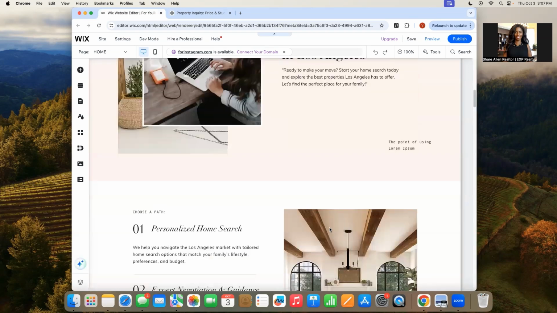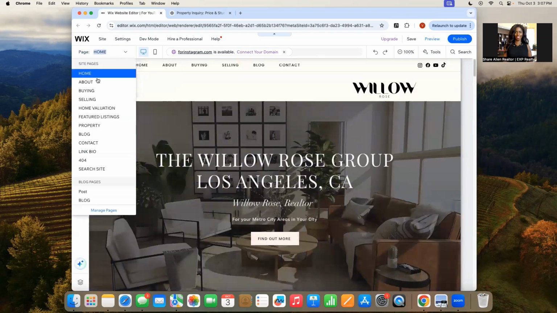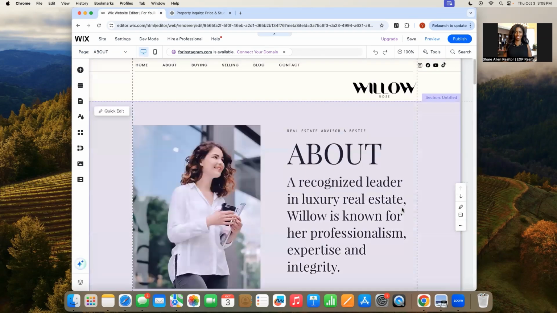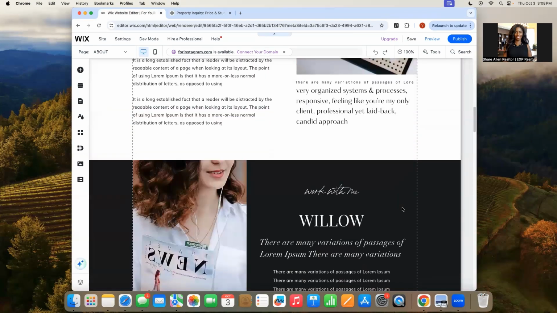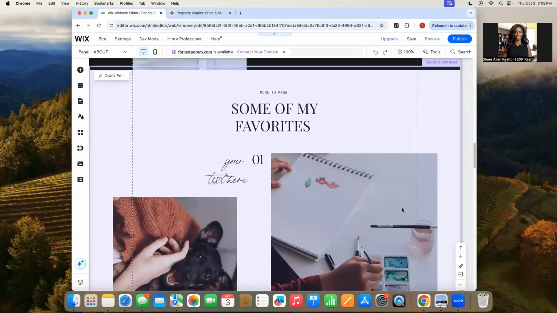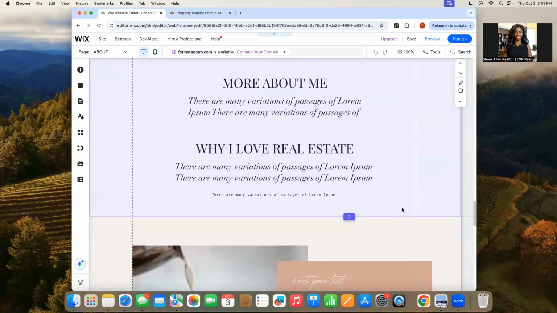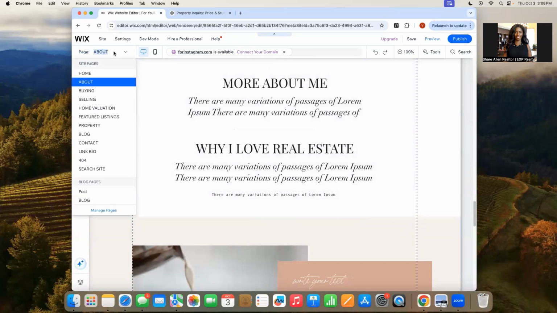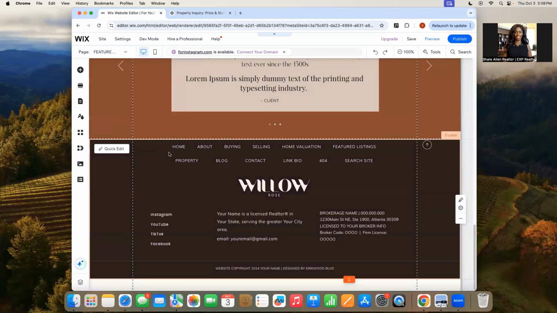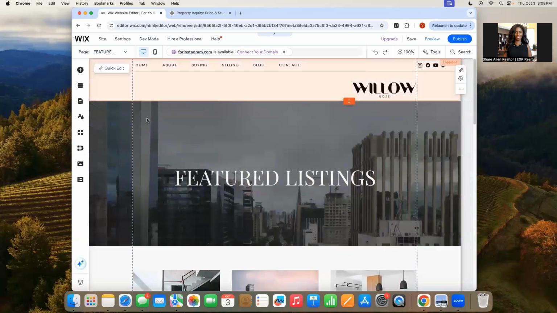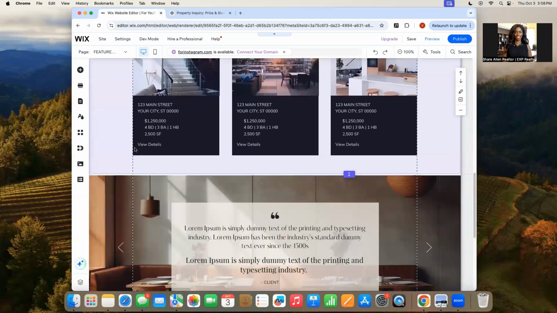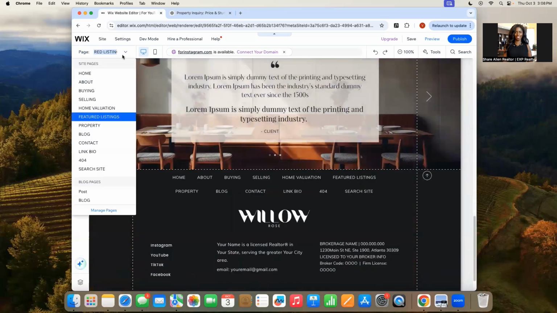In the next video, because we still have, I'm not going to go through all of these pages because I think you guys kind of get the idea of what needs to be done or how easy it is to change our templates. And if you don't need all of these pages, if you only work with buyers and not sellers, if you don't have any featured listings, or if you don't have anything to add on this page, you don't have to use this page. You can just turn these pages off.